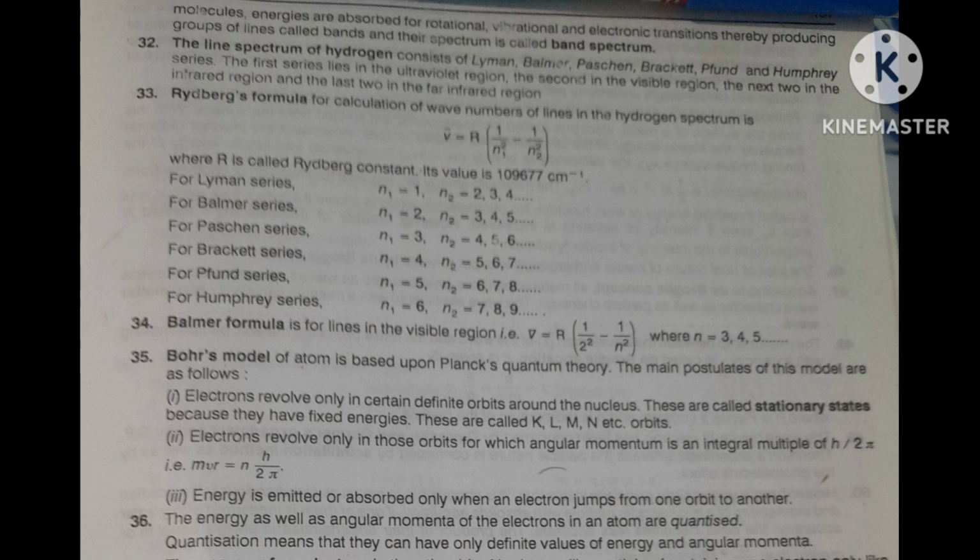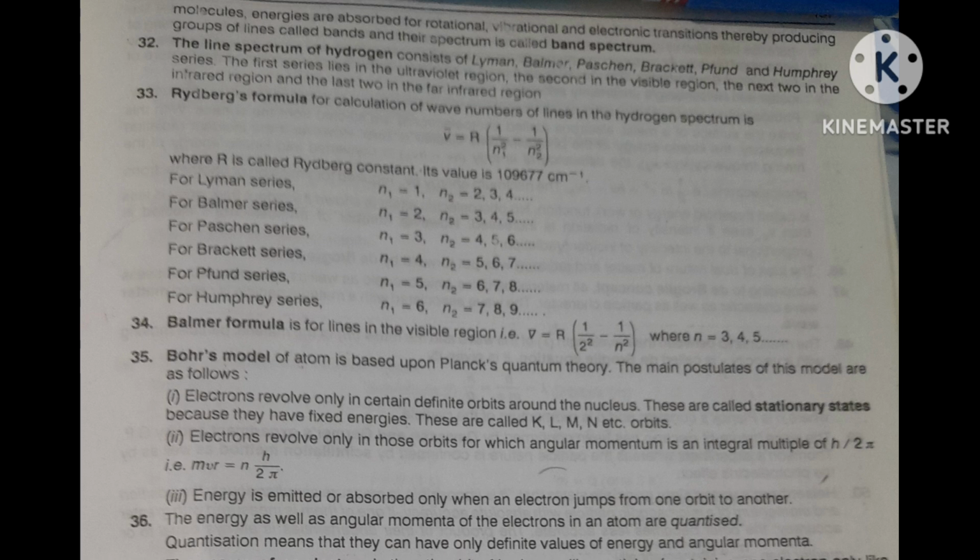Question is asked on R value. Remember, 109,677 per centimeter is the value of Rydberg constant R.